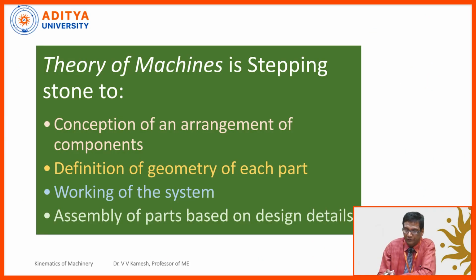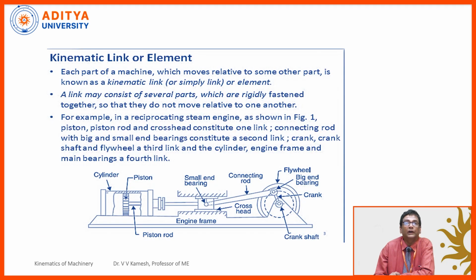So the theory of machines is the stepping stone to, that means what is the scope? The conception of an arrangement of the components, definition of the geometry of each part and working of the system, and assembly of the parts based on design details. Now I already told you each and every component is called a link, so you can extend the word: kinematic link or element. Each part of a machine which moves relative to some other part is known as a kinematic link